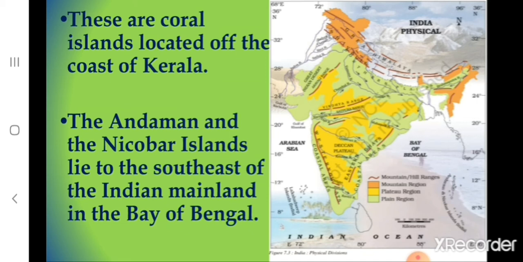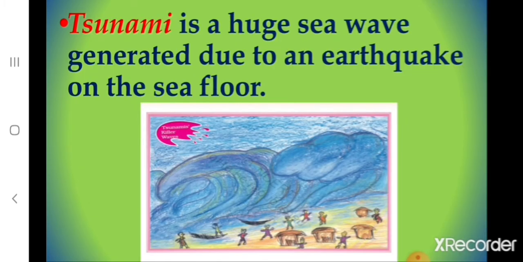And children, where do the Andaman and the Nicobar Islands lie? The Andaman and the Nicobar Islands lie to the southeast of the Indian mainland in the Bay of Bengal. And children, can you define tsunami? Tsunami is a huge sea wave generated due to an earthquake on the sea floor. And do you know which group of islands were affected by the tsunami in 2004? The Andaman and Nicobar Islands were affected by tsunami in 2004.